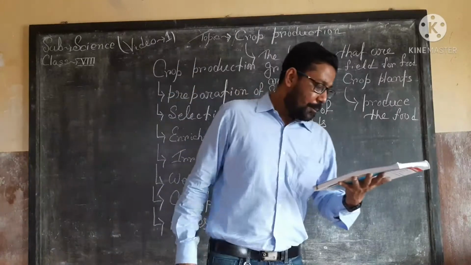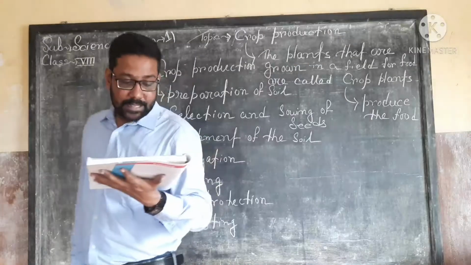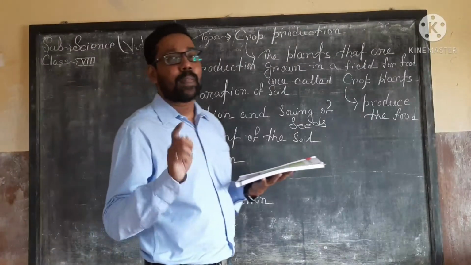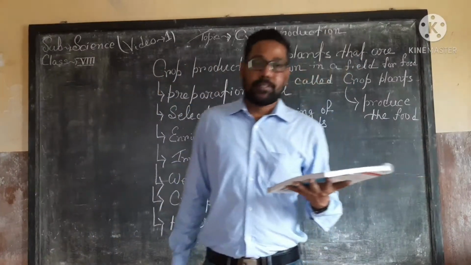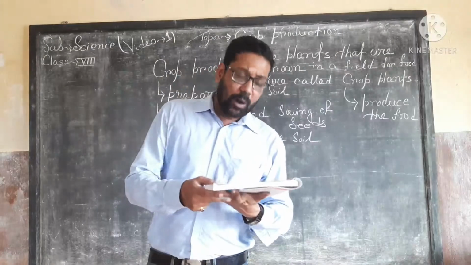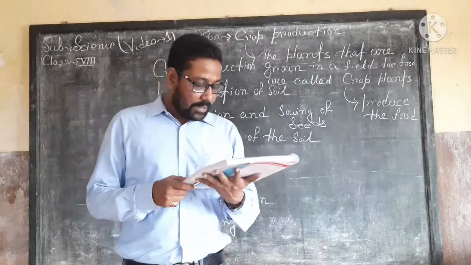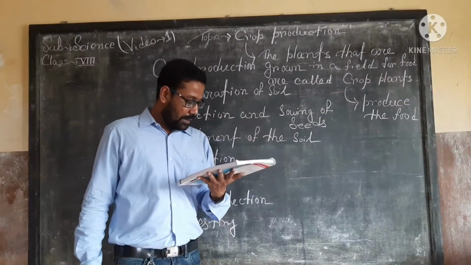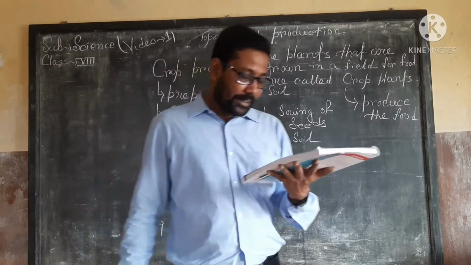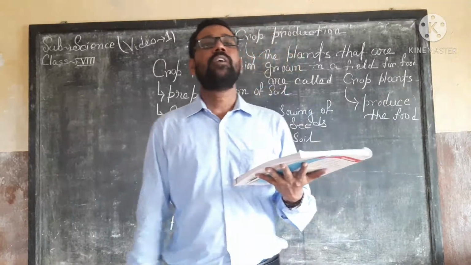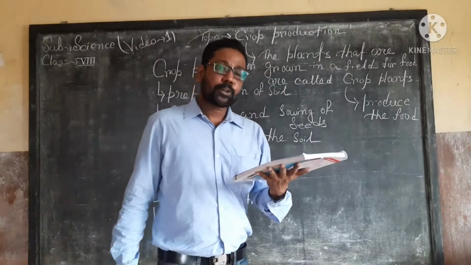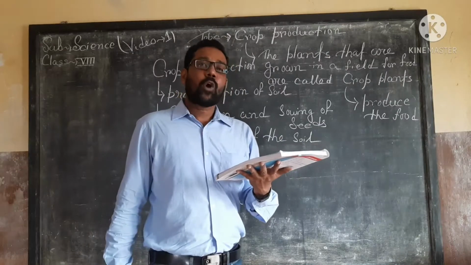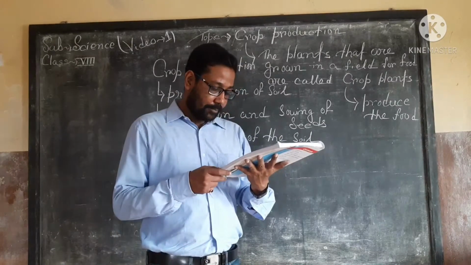Second one, grams, lentils. The type of all these crop plants is pulses. Third one is mustard, groundnuts. The type is oil seeds. Beetroot, sugar cane. The type is the sugar crop. Next one is coffee, tea, rubber.